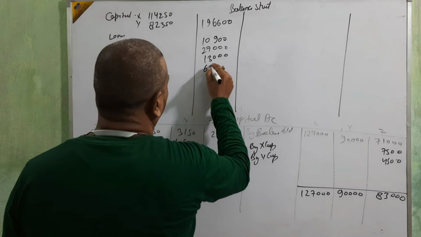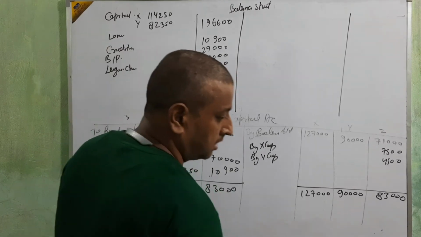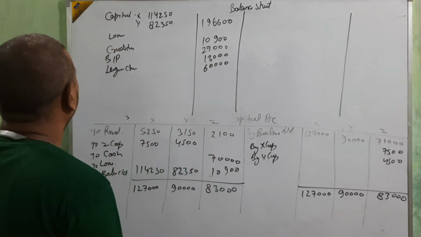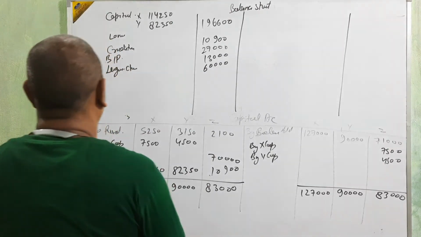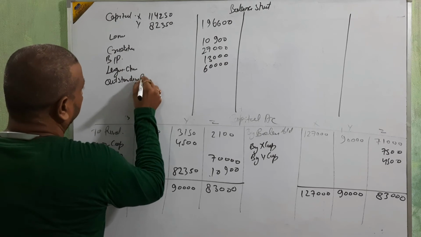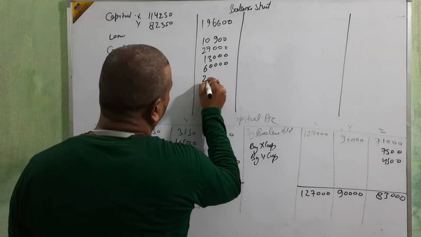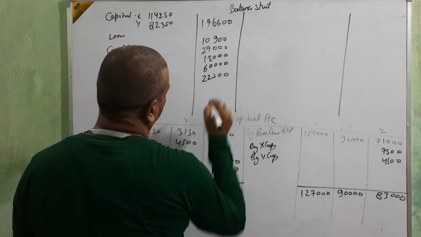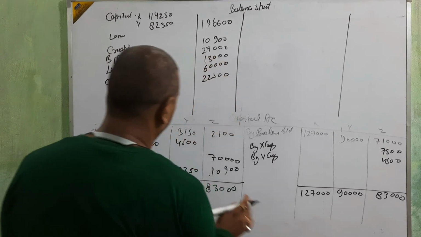Legal charge 60,000. Legal claims 57,500. Anything else? Outstanding rent 22,500. Okay, anything else? Nothing.